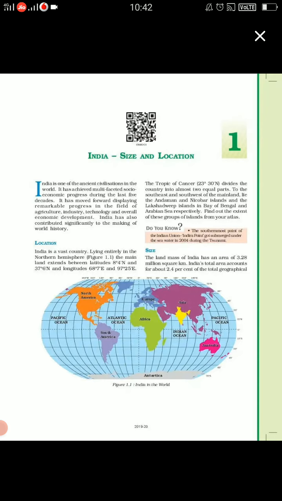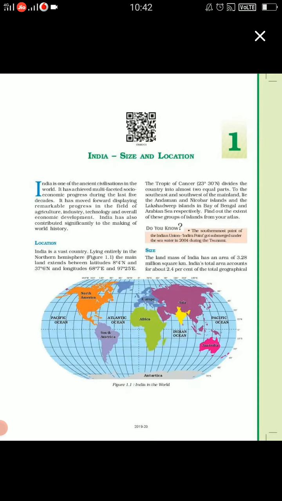And the longitudes, children, if we talk about the longitudes, it is 68 degrees 7 minutes east and 97 degrees 25 minutes east. So this is the longitudinal degree. Fine. And then children, in class sixth and fifth also, you have read about the important latitudes.